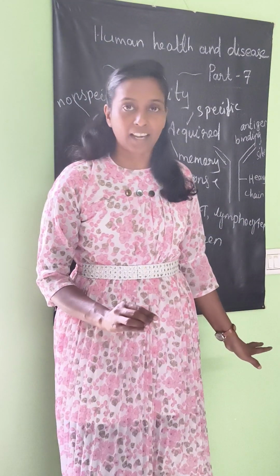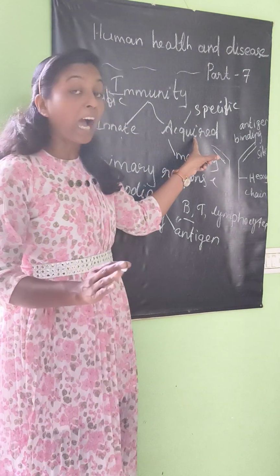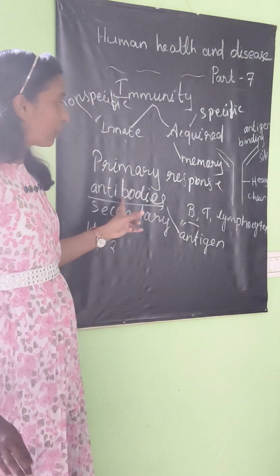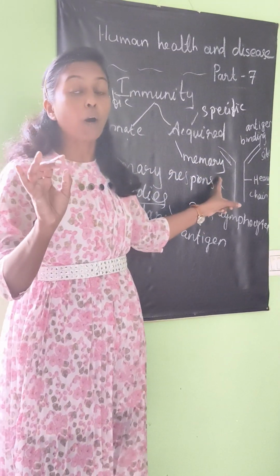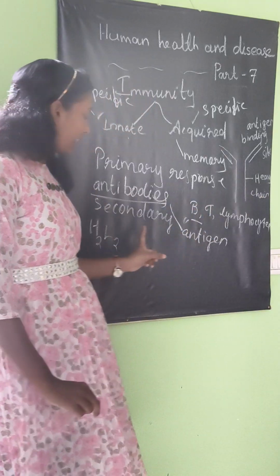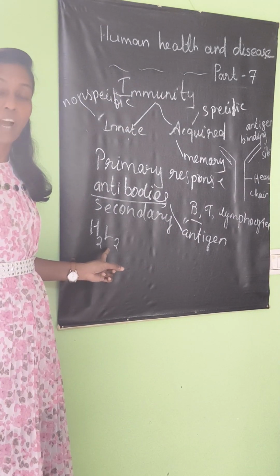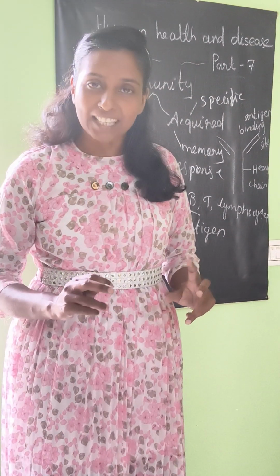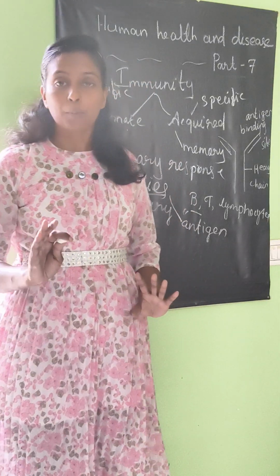Here you can understand that a particular antibody can react with, and prevent, a particular antigen. That's why we have studied that it is specific. So that is how you can understand antibodies. The structure of an antibody has 4 polypeptide chains, 2 heavy chains and 2 light chains, represented as H2L2. There are many different types of antibodies: IgM, IgE, IgA, IgG.